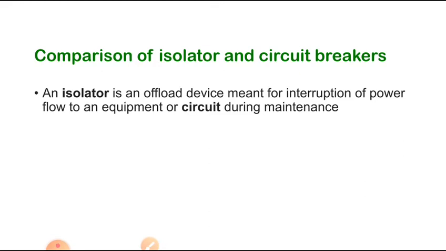That provision is provided in circuit breakers. There is no provision in isolators, and some provision is provided in AB switches. In the AB switch, whenever the arc comes, it goes to the upper side through a horn gap, so air acts as a cooling medium. That's why it is called an air break switch. This is the difference between these three.